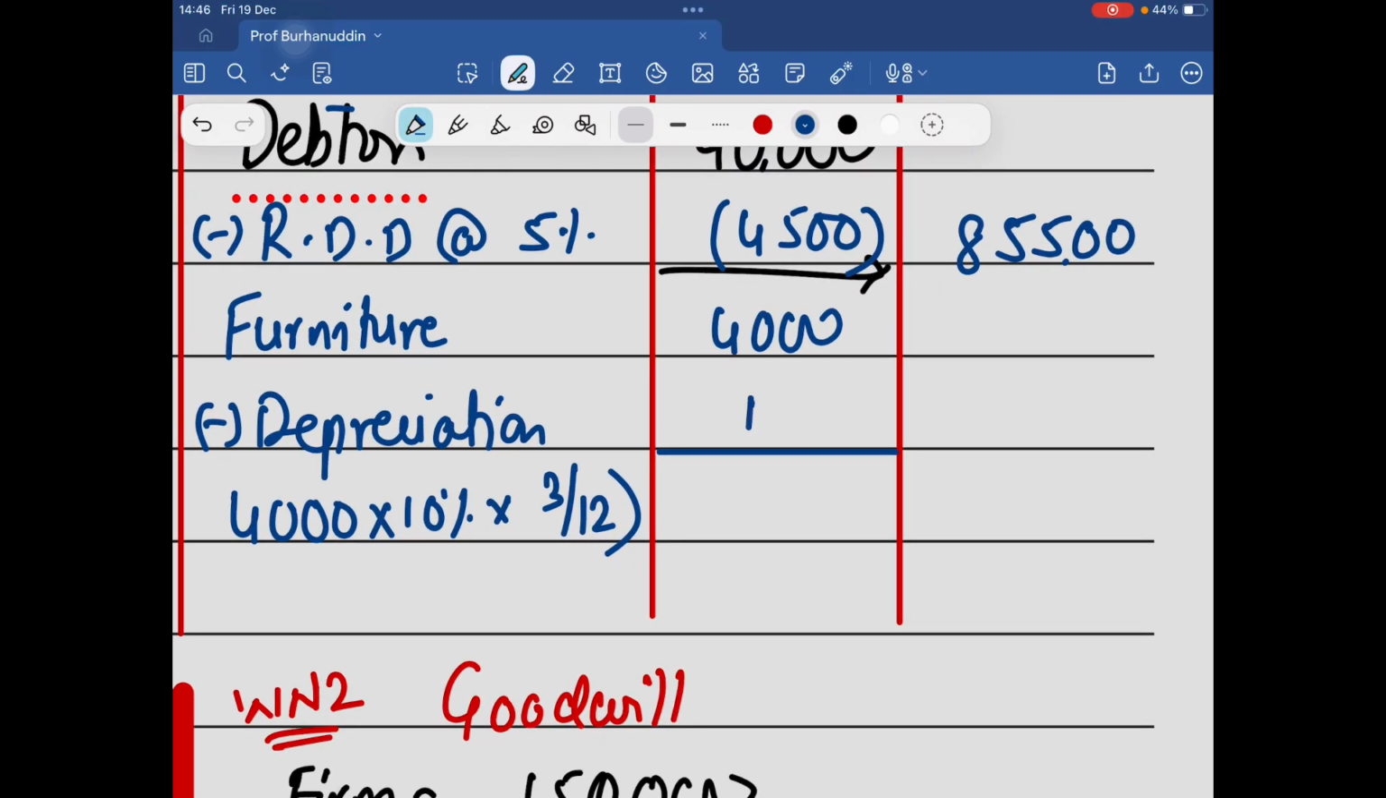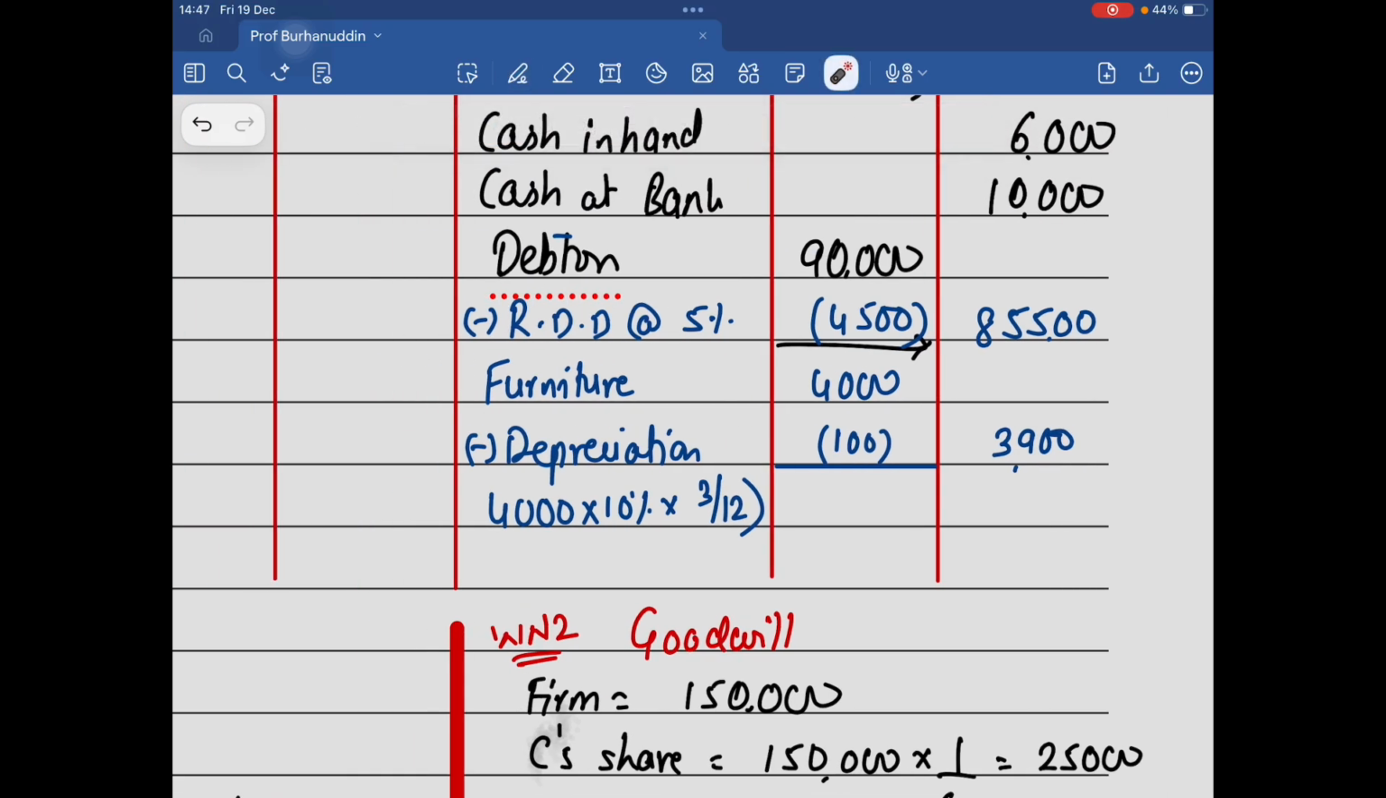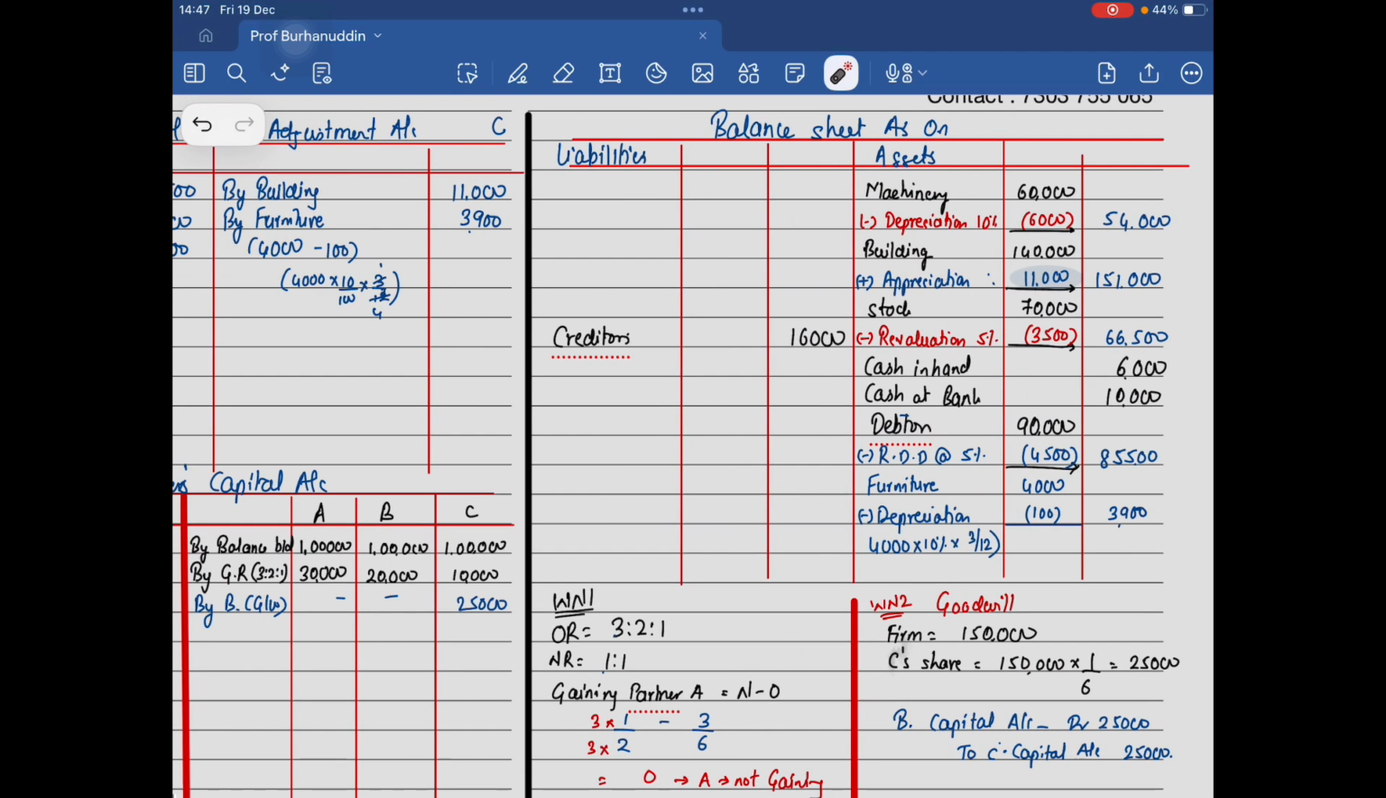यहाँ पे भी, I showed the calculation over here ऐसे. You could skip it. What you could do is write furniture 3,900 directly, because it's an adjustment. This working note, if you skip it and just write 3,900, that's fine. But I hope you do understand this. Done with the question.